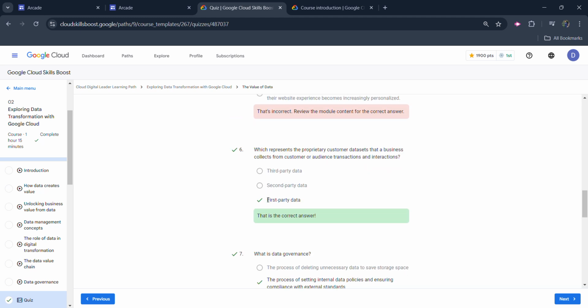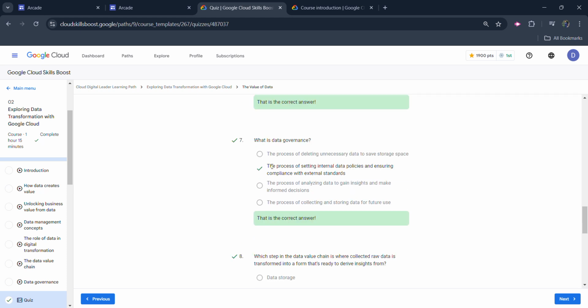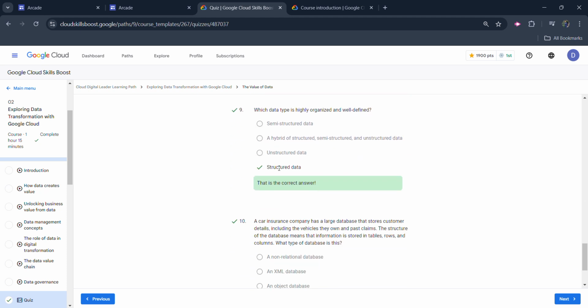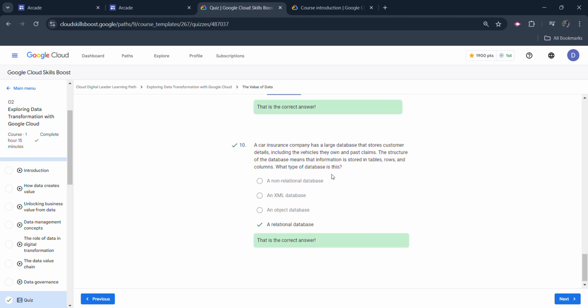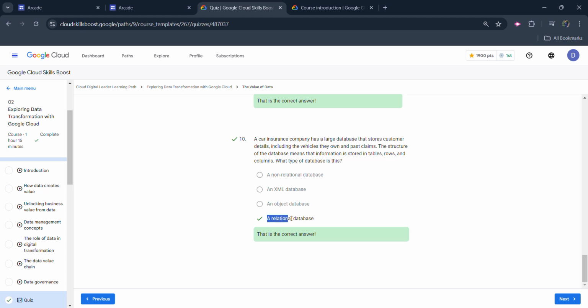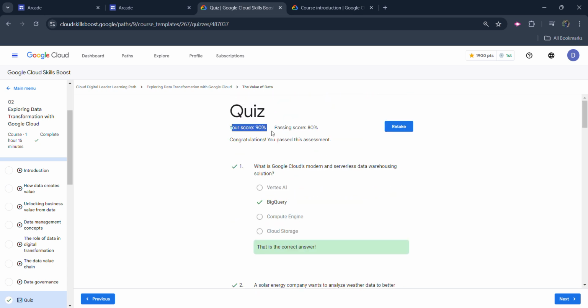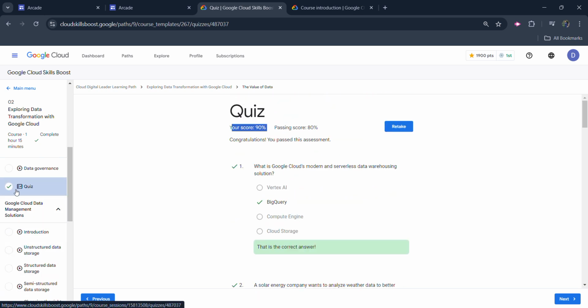For the sixth one, the answer is first party data. For the seventh one, it's the process of setting internal data policies and ensuring compliance with external standards. For the eighth one, it's data processing. For the ninth one, it's structured data. For the last one, it's a relational database. After selecting all these answers, once you click on the submit button, you will get your respective score, and you will also get the green tick beside your quiz.